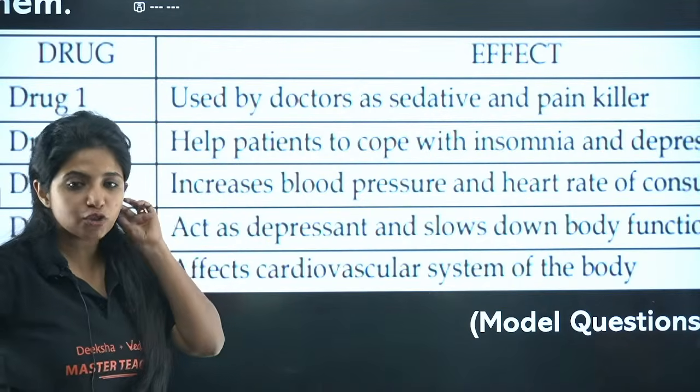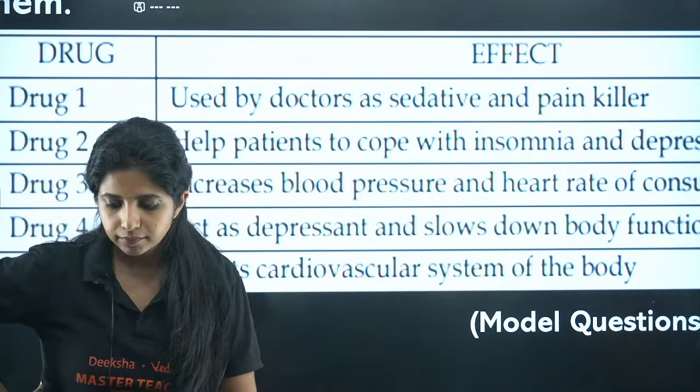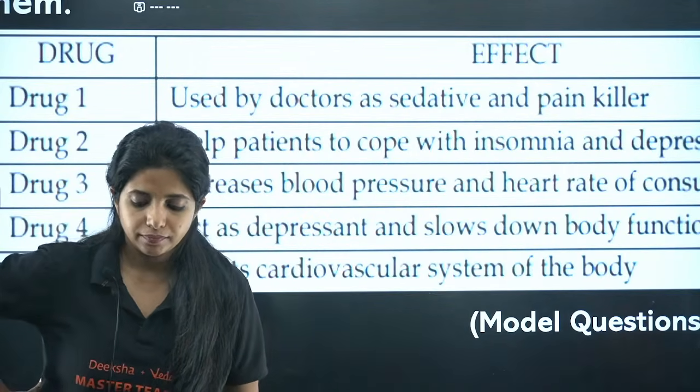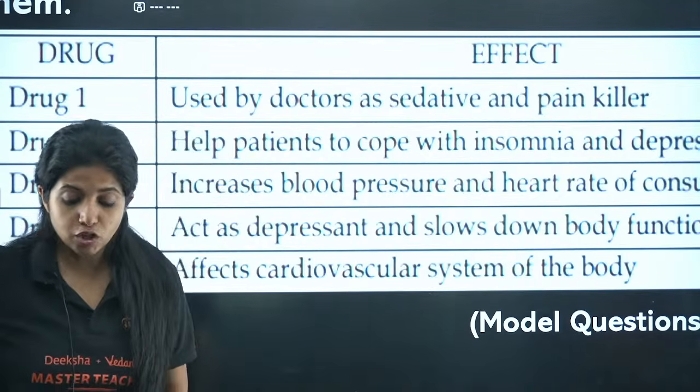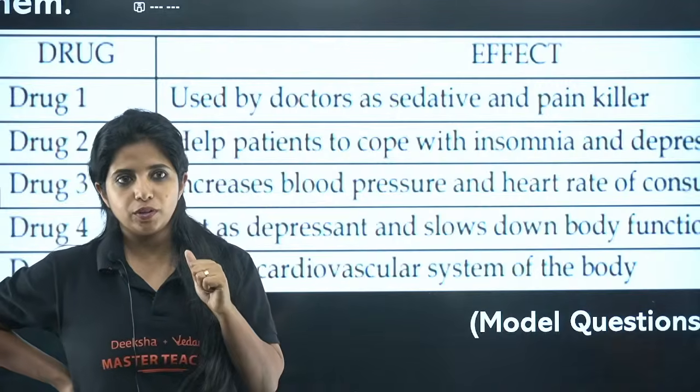Now drug number 4 acts as a depressant and slows down the body function. What is this drug which acts as a depressant and slows down your body function? There are 2 drugs which are slowing things. What were those?